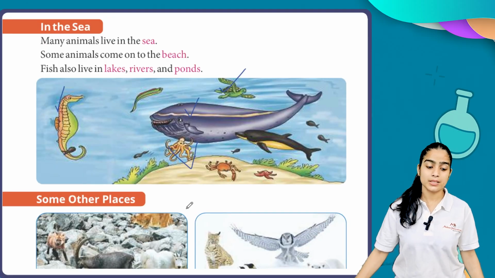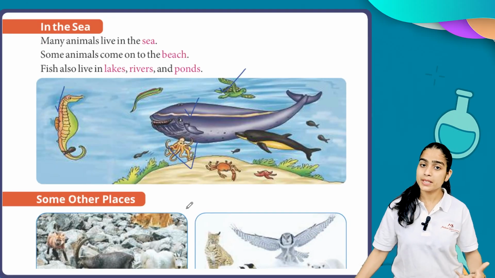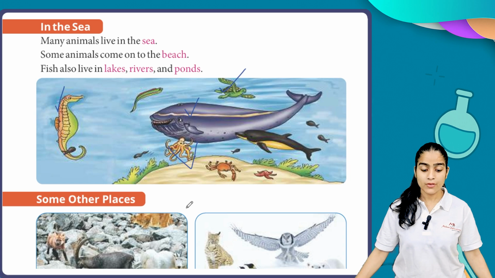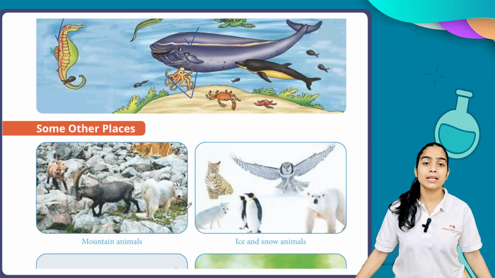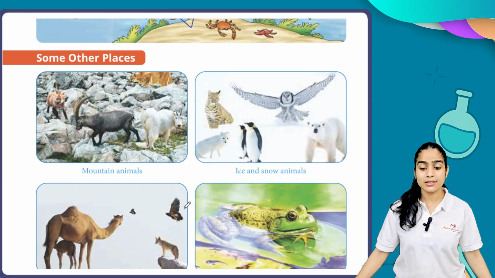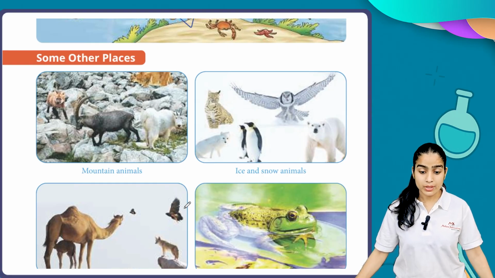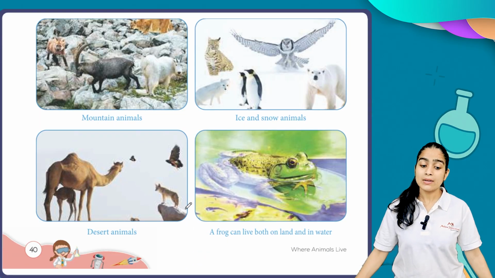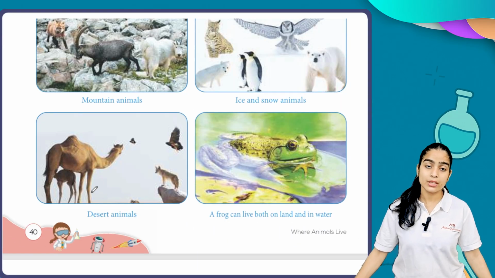Now we are discussing the other places where animals live. For example, mountain animals, like the yak. Now ice and snow animals. The penguin is a snow animal. The white bear is also a snow animal. Now desert animals. The camel lives in the desert. A frog can live both on land and in water.